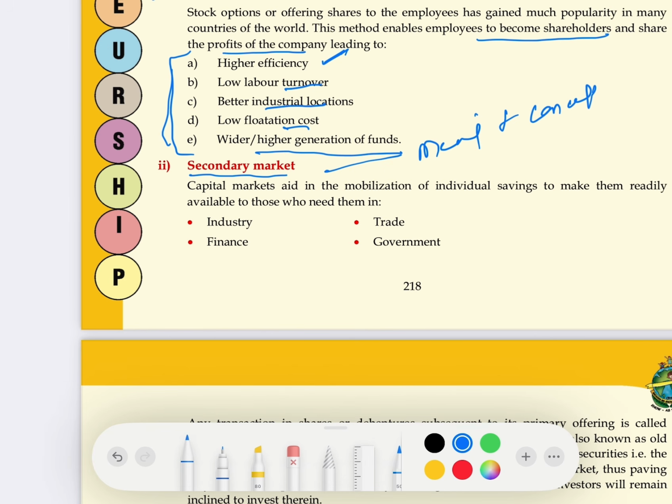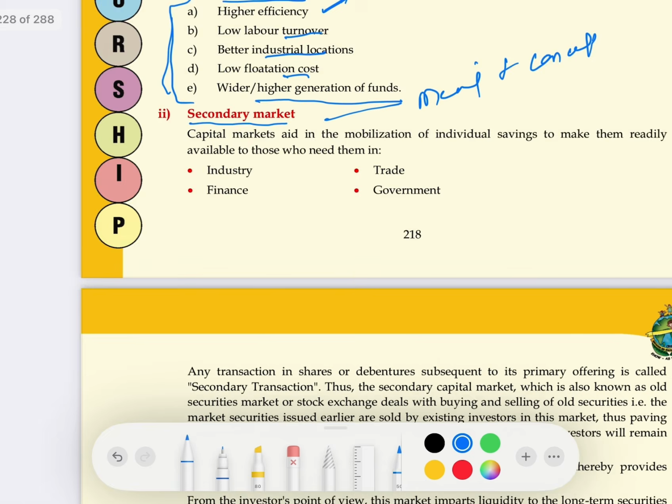As I told you, new shares are issued in the primary market, but what if people who have the shares want to sell them off? They can go to the secondary market and sell these shares. So the secondary market is the market where buying and selling of already issued shares is done.